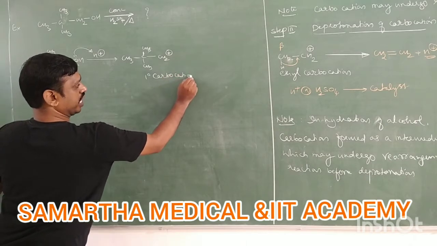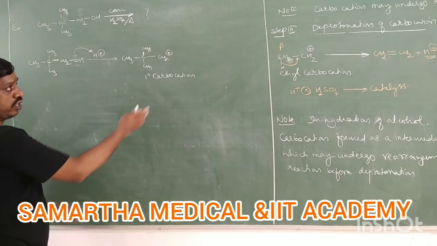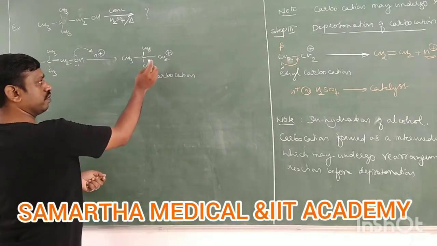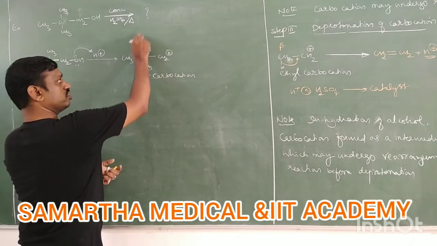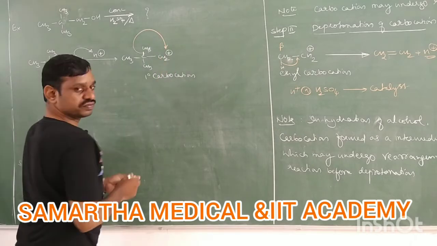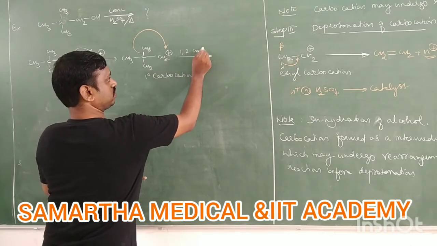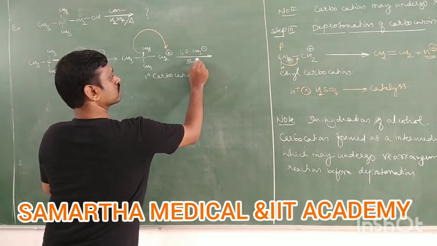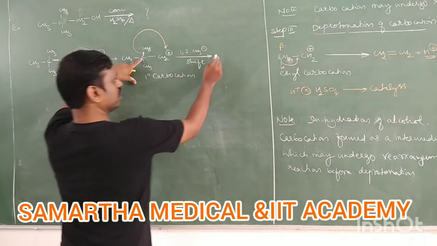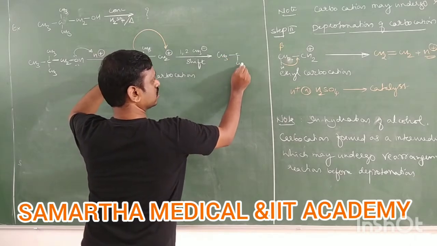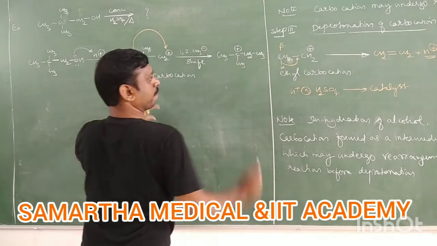So this is a primary carbocation. This primary carbocation may undergo rearrangement. Why? You need to see stability. Here you see adjacent there is a methyl. Suppose this methyl group is shifted here, it is called 1,2 methyl shift. When the methyl group shifts here, you will get a tertiary carbocation. CH3, it is CH3, this is positive. It is CH2, CH3. Right.